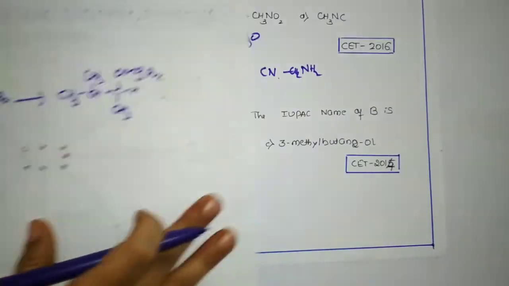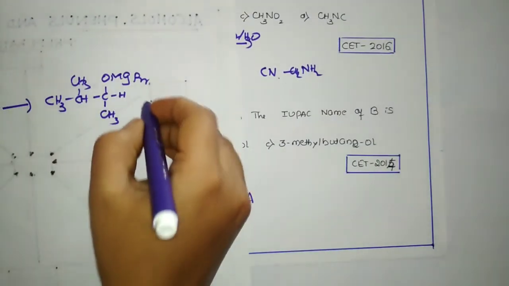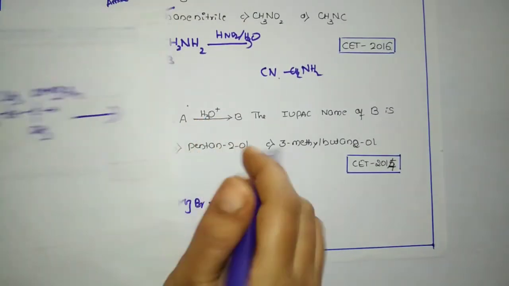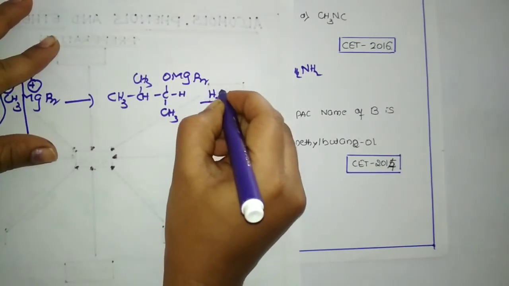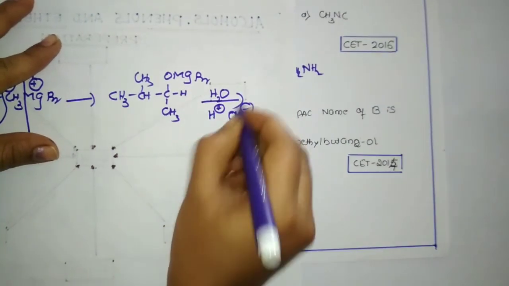This is the compound A we got. Further, when this compound A is treated with acid hydrolysis, meaning it is treated with water, and when I say water, it will be in the form of H plus and OH minus.